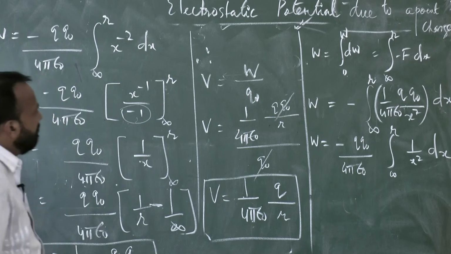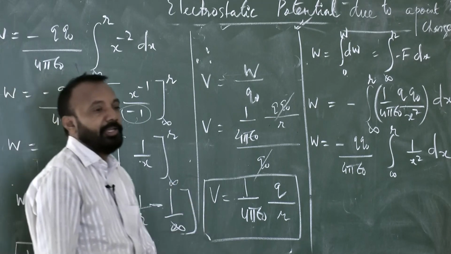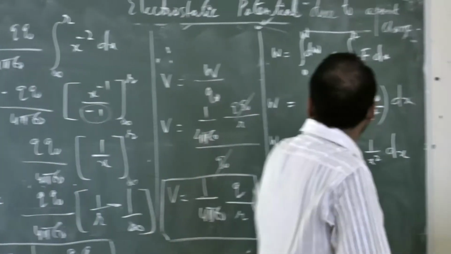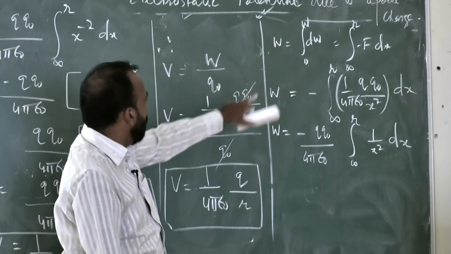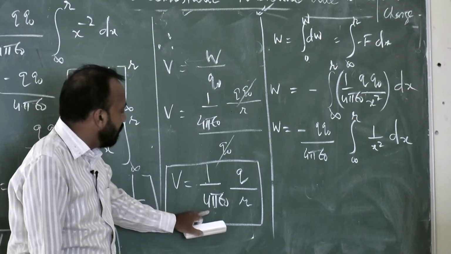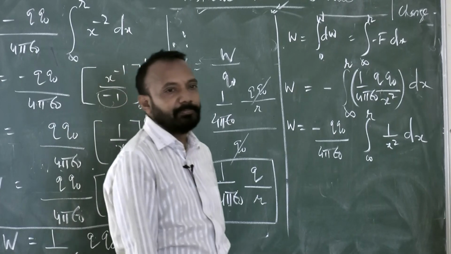This is the expression of the potential due to a point charge. The electrostatic potential due to a point charge is V equals 1 by 4 pi epsilon naught, q by r.